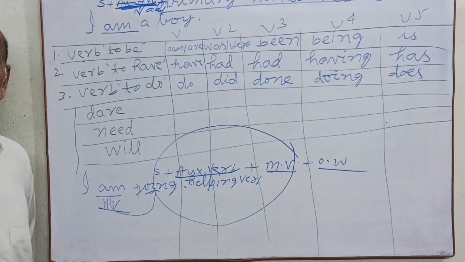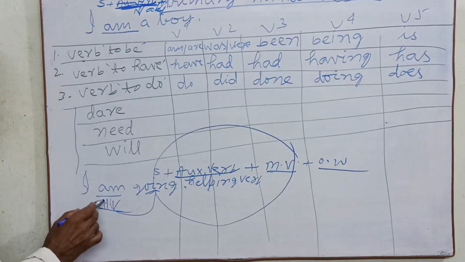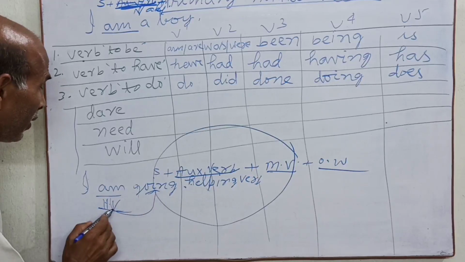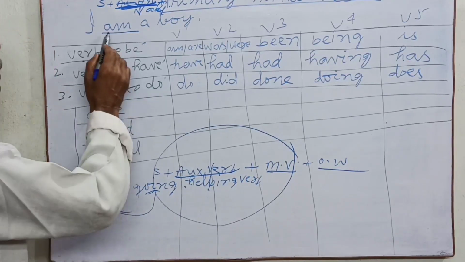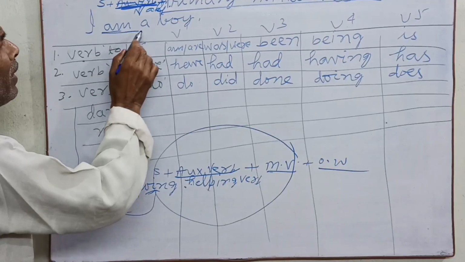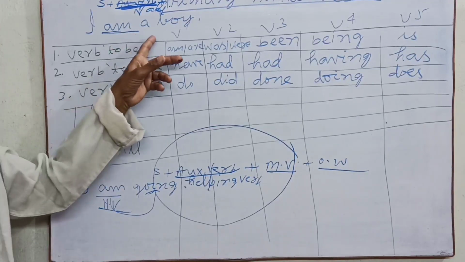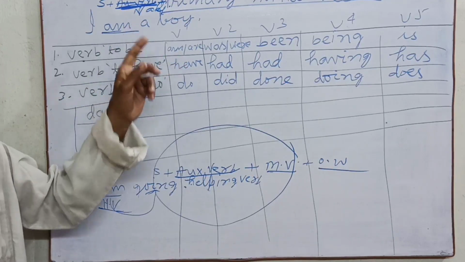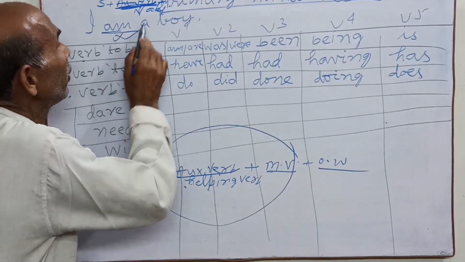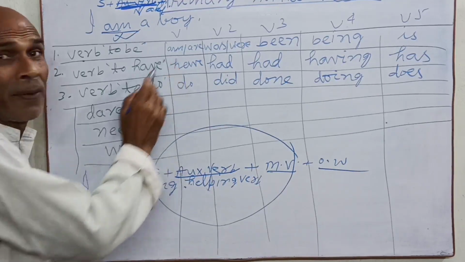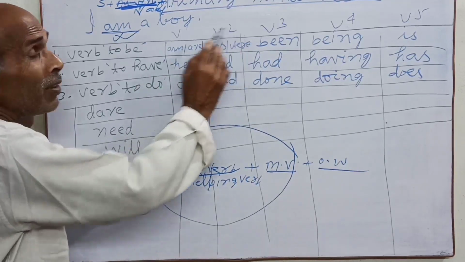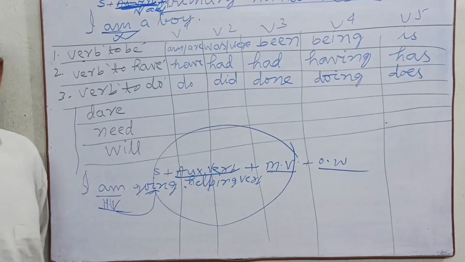Okay? Understand? Yes, thank you. In "I am a boy", after am there is no main verb, so this is not your helping verb, this is your full verb. This way clear?